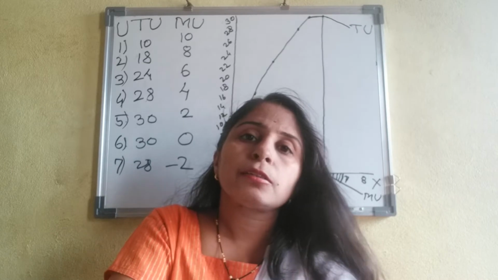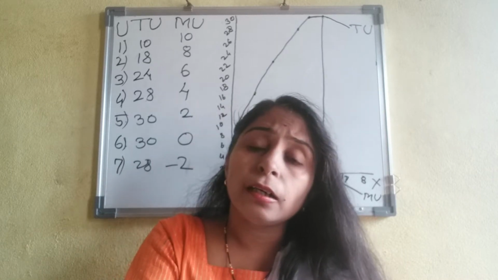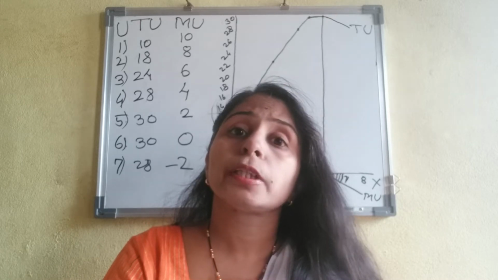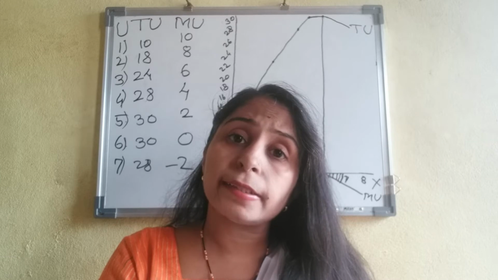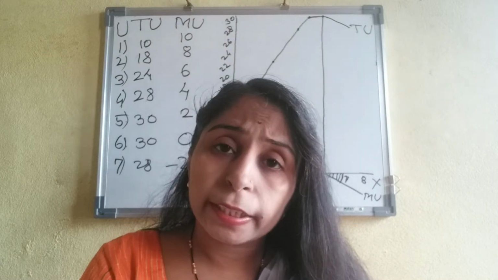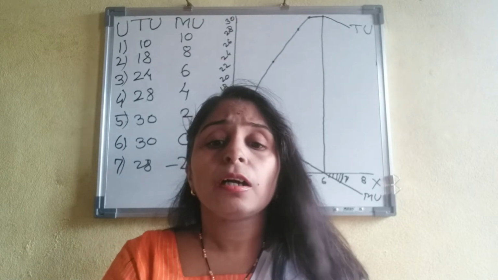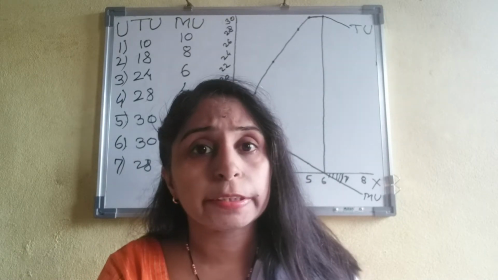If there is no homogeneity, then there would be different utility or different intensity of wants. In our theory we assume that all units of the commodity are homogeneous.